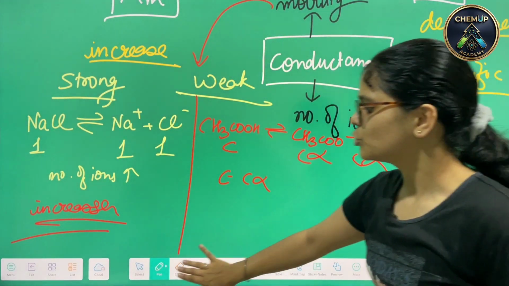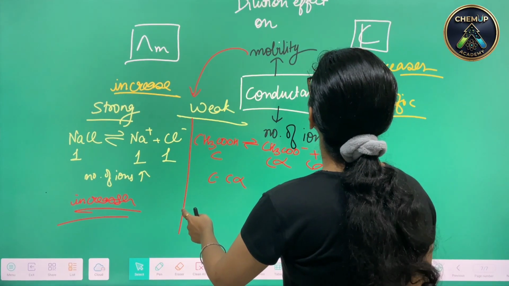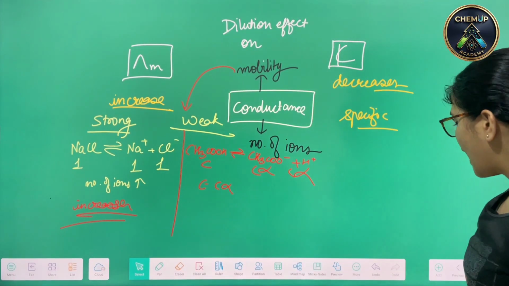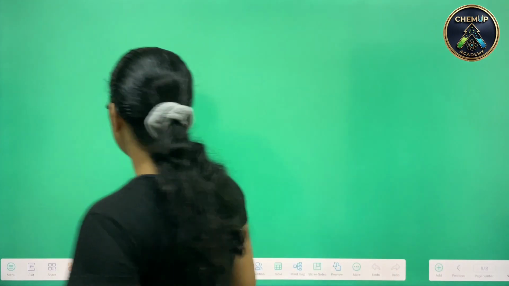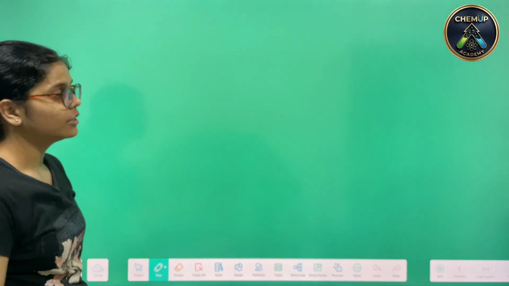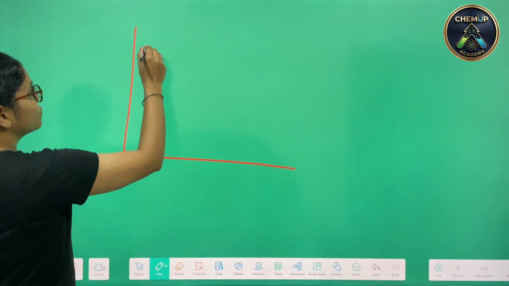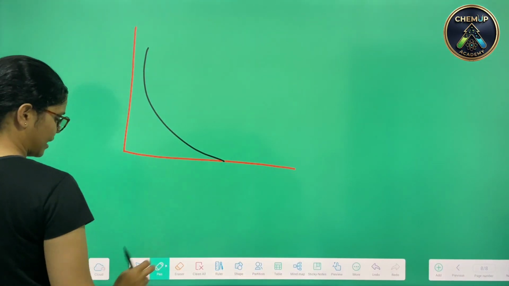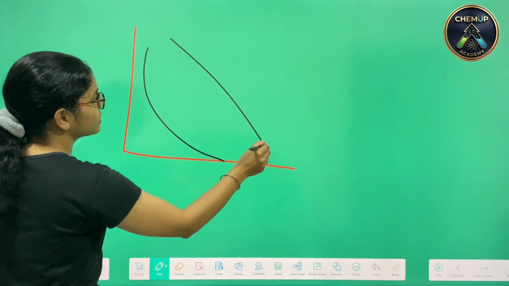I hope this whole topic is clear to you all. Regarding this, we have one more topic to cover. Whenever you have a strong electrolyte, this is what shall be observed, and for a weak electrolyte, this.